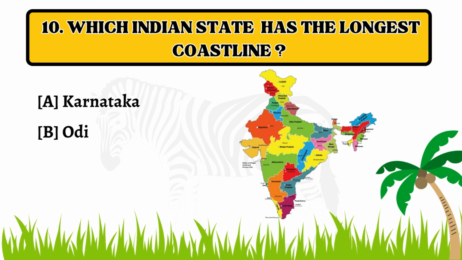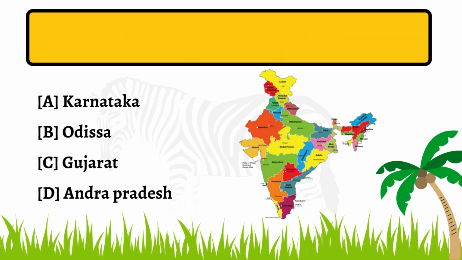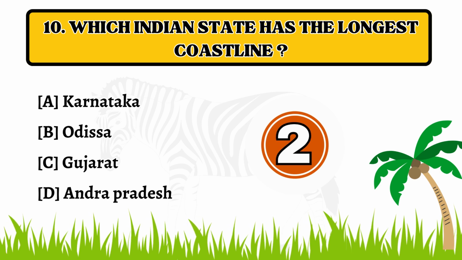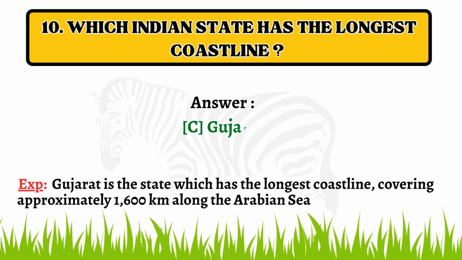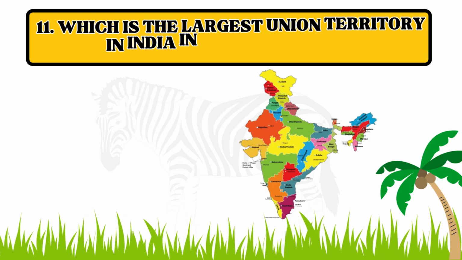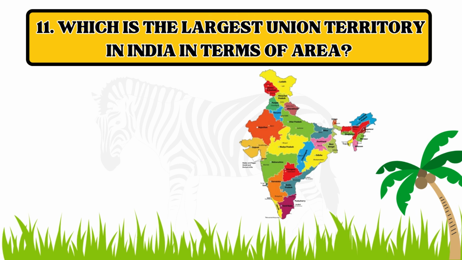Question number 10. Which Indian state has the longest coastline? Option A. Karnataka. B. Odisha. C. Gujarat. D. Andhra Pradesh. The correct answer is option C. Gujarat.